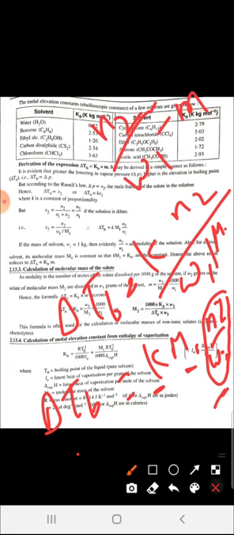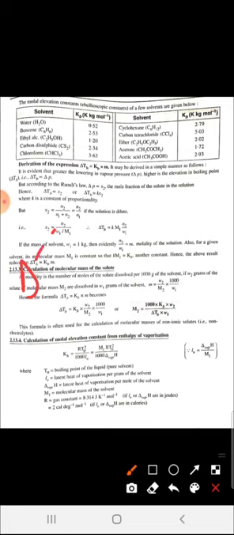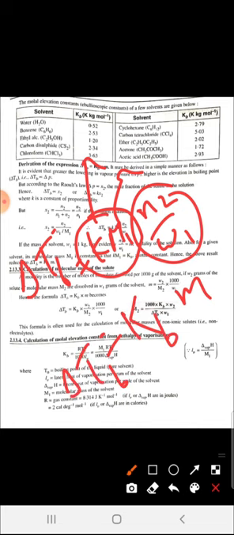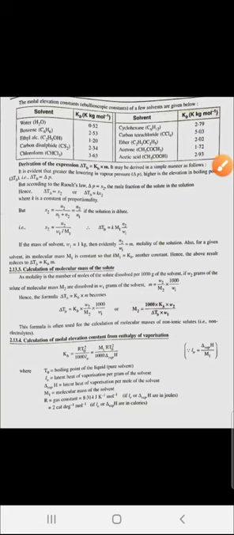So here we write delta TB is equal to K M1, and here it is written N2 upon W1. We can write it as m, and because the molecular mass of solvent is constant and K is also constant, we can write it as another constant, that is KB. So in this way the expression for elevation in boiling point is derived. So this is your expression, delta TB is equal to KB into m.